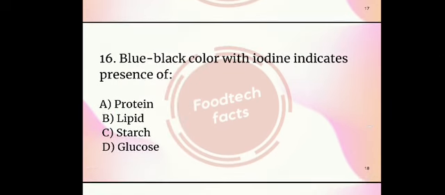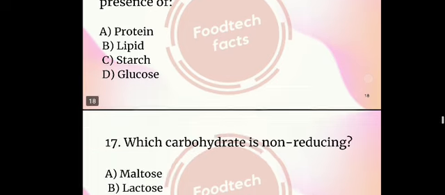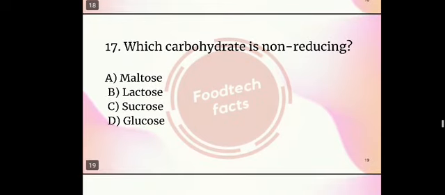16th question. Blue-black color with iodine indicates presence of. Options protein, lipid, starch and glucose. Right answer is starch. Option C, starch. 17th question. Which carbohydrate is non-reducing? Options are maltose, lactose, sucrose, glucose. So among this, the non-reducing sugar is none other than option C, sucrose.